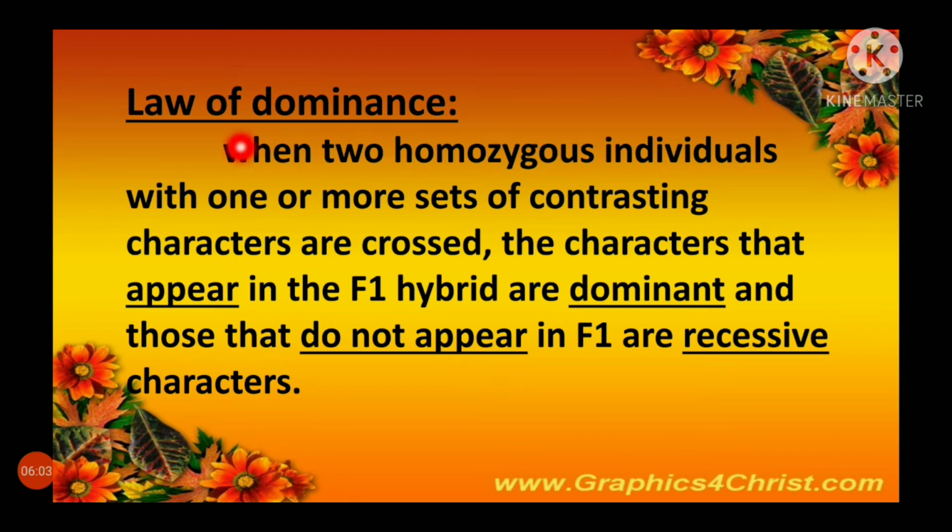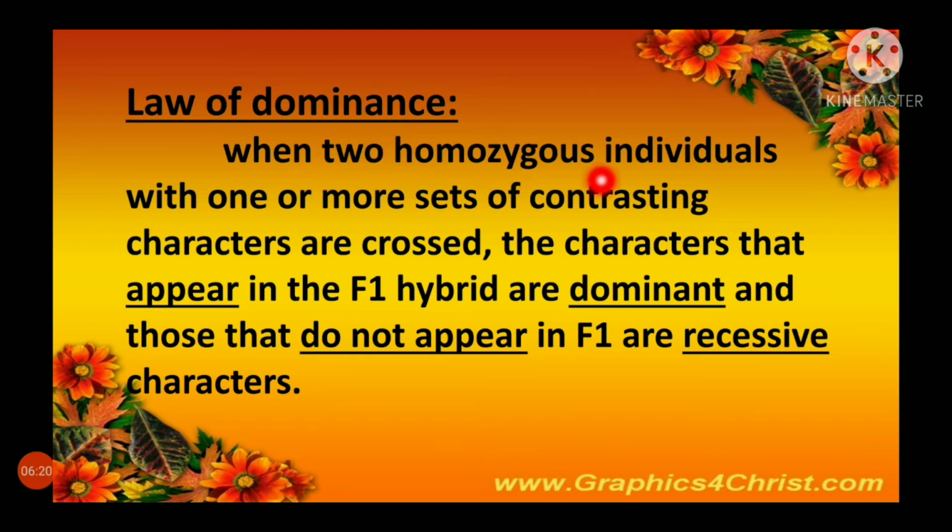First one is law of dominance. By the word only you can understand that dominating character. We have seen in monohybrid and dihybrid, the capital letters are the dominating characters.